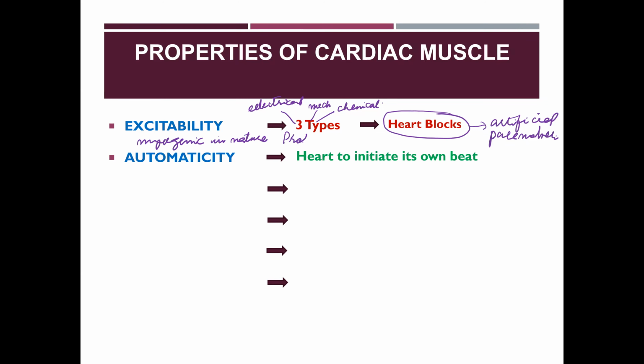The proof of this is that the heart starts beating in the third week of fertilization, when the nervous tissue is not developed, and the nervous tissue first appears during the seventh week of intrauterine life.